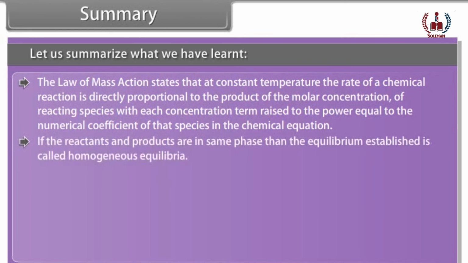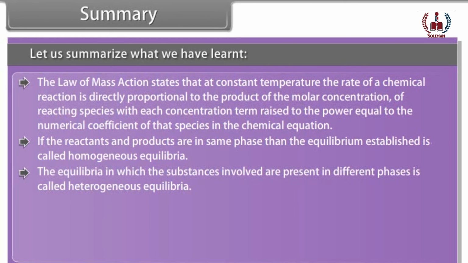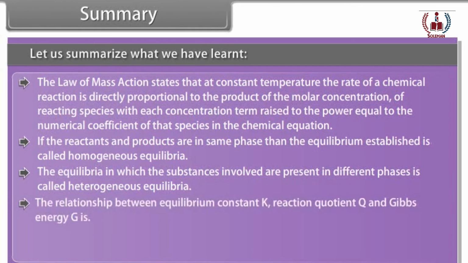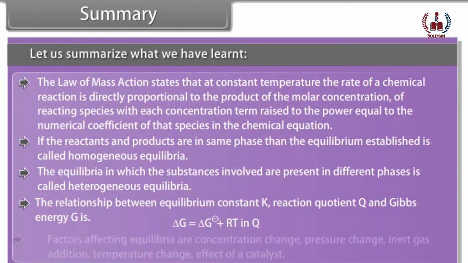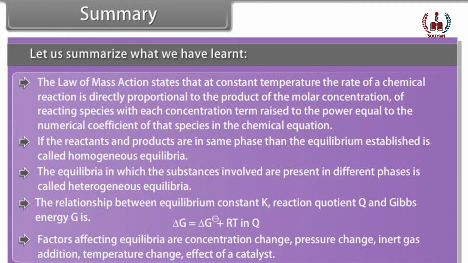If the reactants and the products are in the same phase, then the equilibrium established is called homogeneous equilibria. The equilibria in which the substances involved are present in different phases is called heterogeneous equilibria. The relationship between equilibrium constant K, reaction quotient Q, and Gibbs energy G is shown. Factors affecting equilibria are concentration change, pressure change, inert gas addition, temperature change, and effect of catalyst.